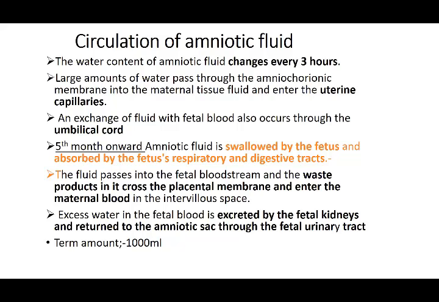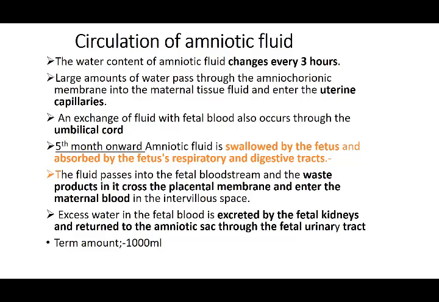So there is going to be an exchange through this amniotic fluid, and then via the chorionic cavity into the maternal blood, and from there the placenta is going to exchange. Excess water in the fetal blood is excreted by the fetal kidneys and returned to the amniotic sac through the fetal urinary system.